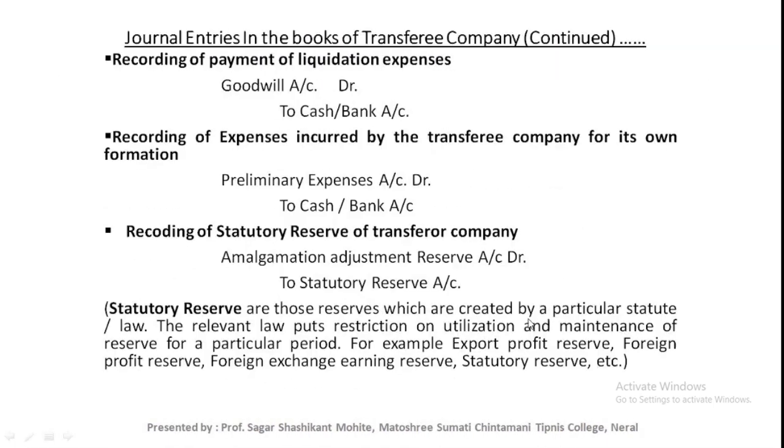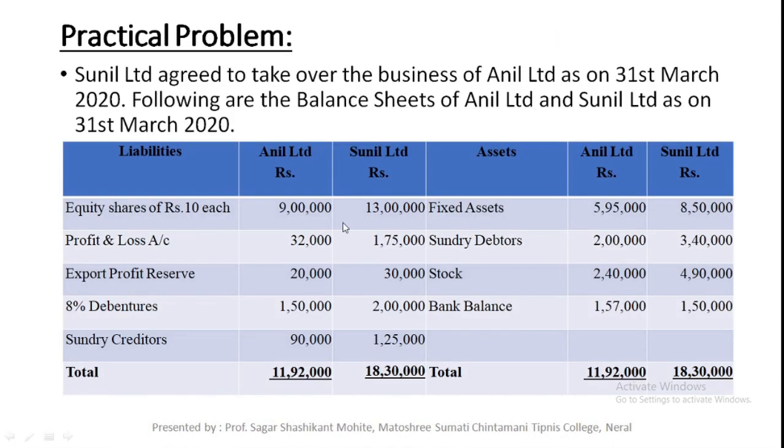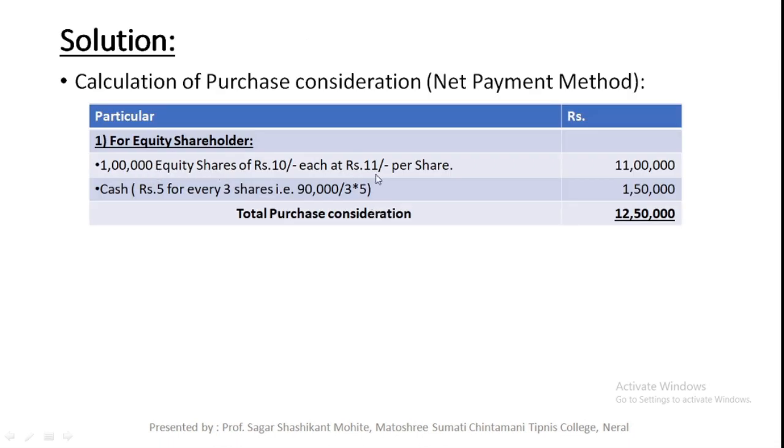Then we need to prepare the equity shares in new company account. If in the purchase consideration the new company has issued equity shares to the transferor company, at that time we need to prepare the equity shares in new company account. If the new company issued preference shares to the old company, at that time we also need to prepare the preference shares in new company account. But in the current situation, in the purchase consideration the new company issued only equity shares.